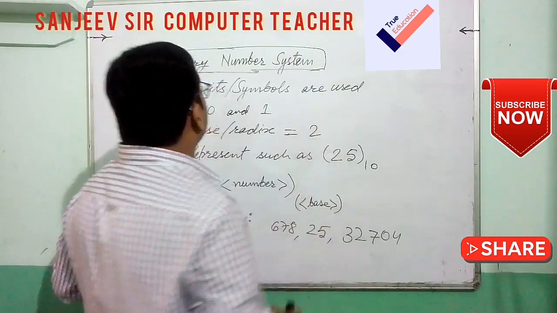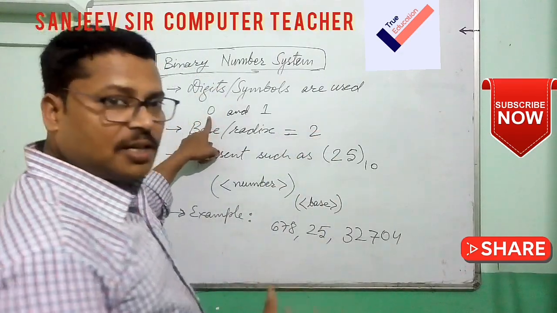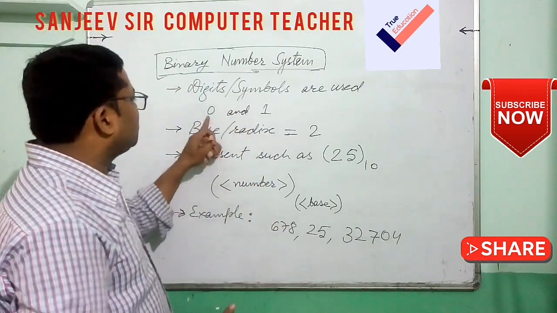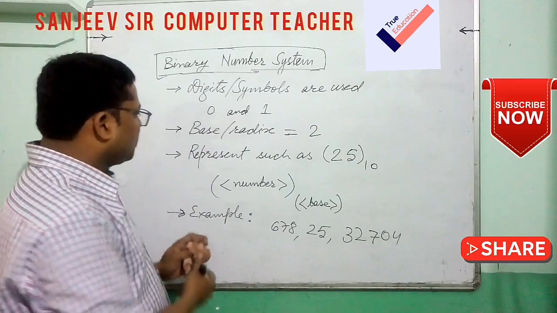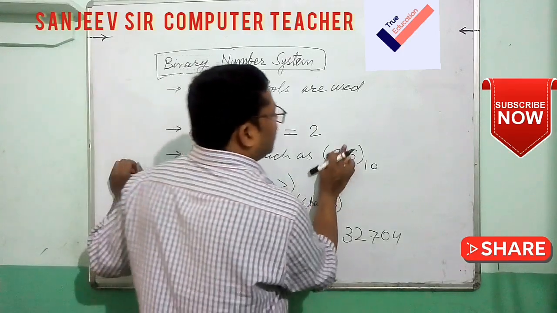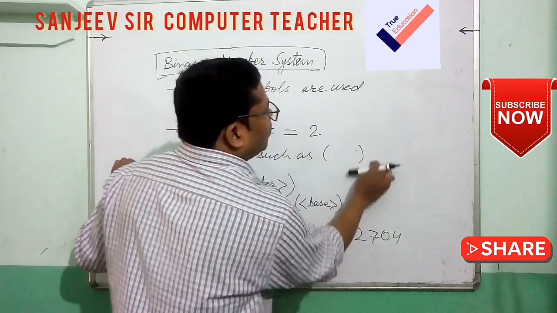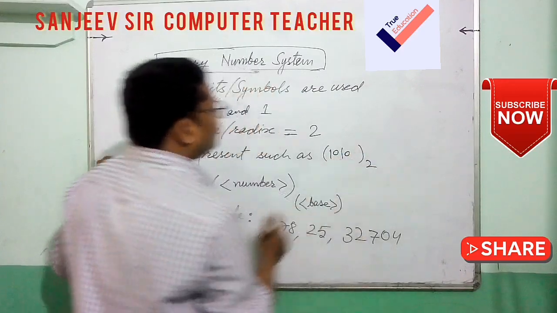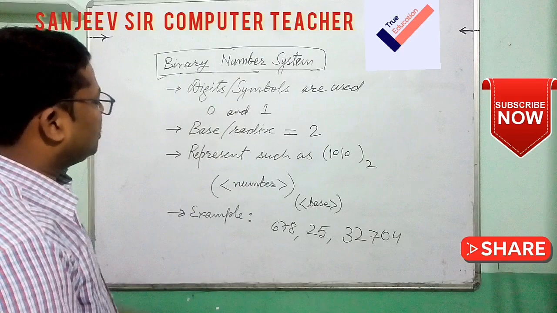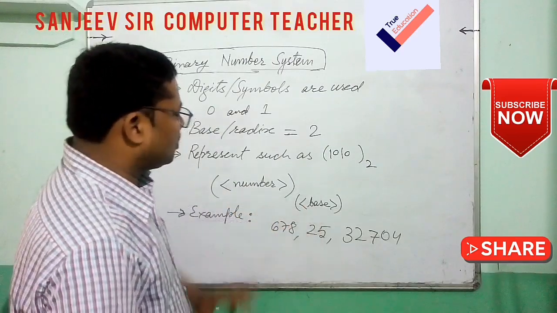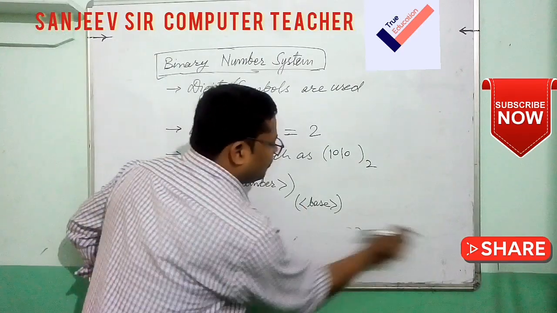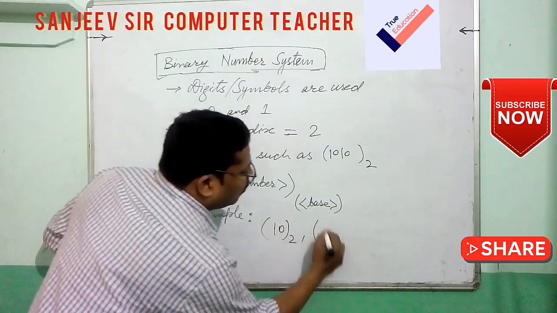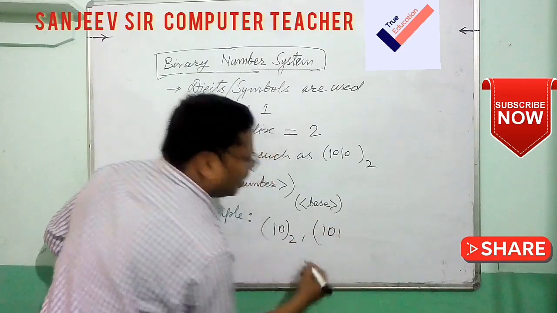Any number will be represented with a binary number. In the binary number system, any number will be represented with 0 and 1. We represent it like this, and here the base will be 2. Suppose I write like this, and this is one binary number. We represent it the same way with the base, and an example will be here. Any combination like 10101, like this we can write.